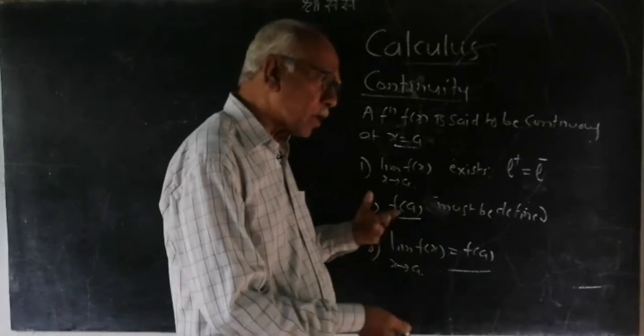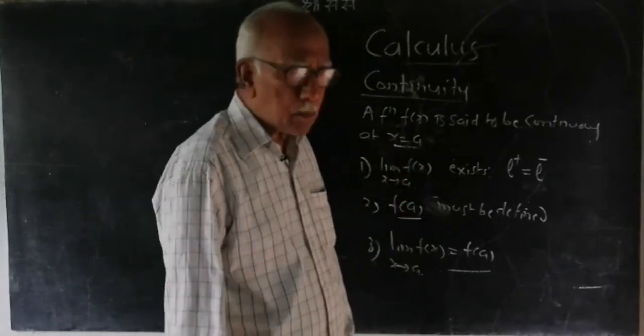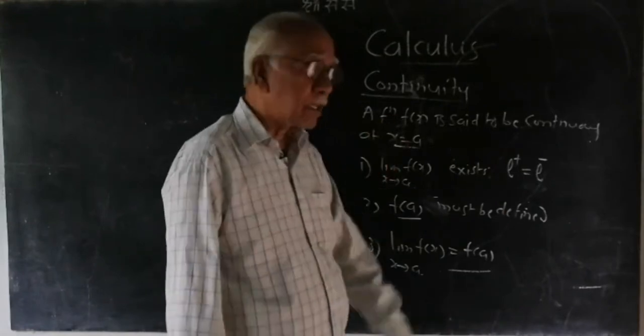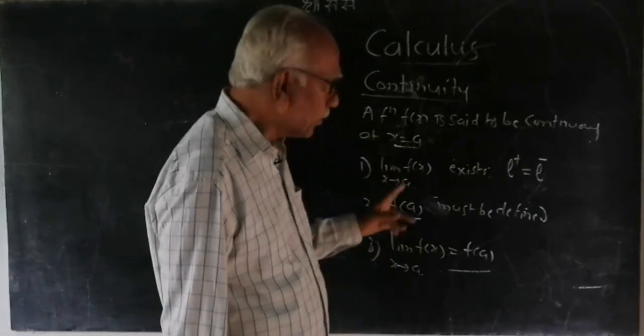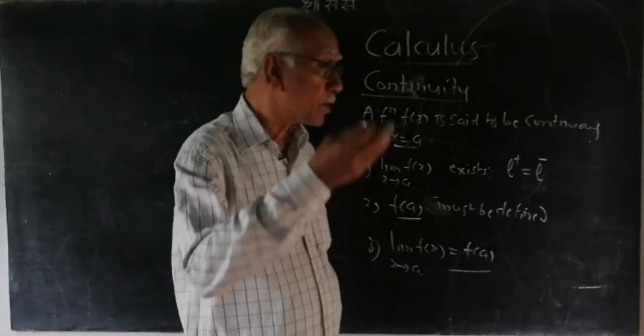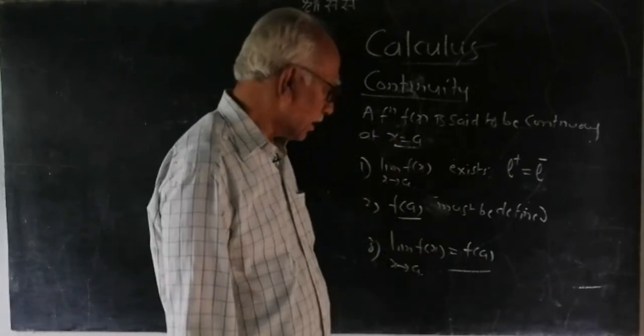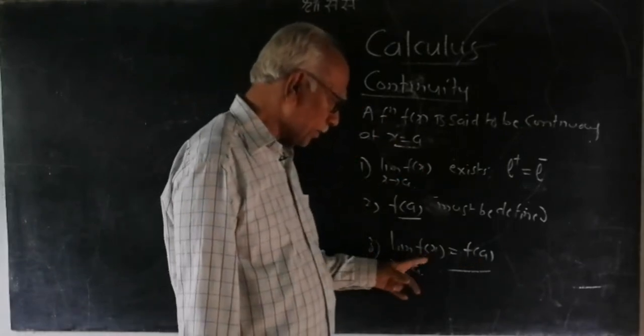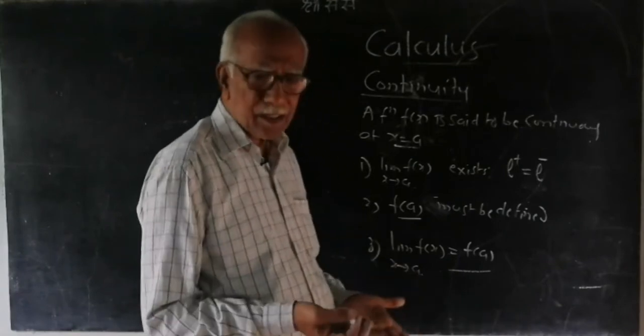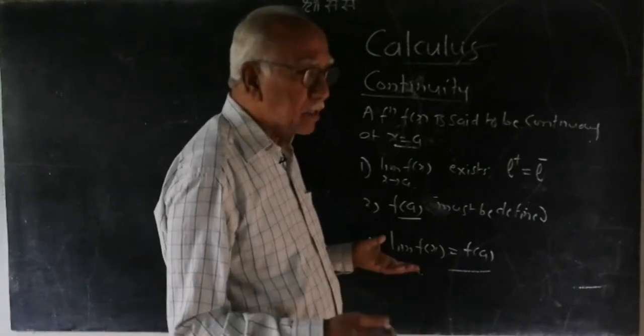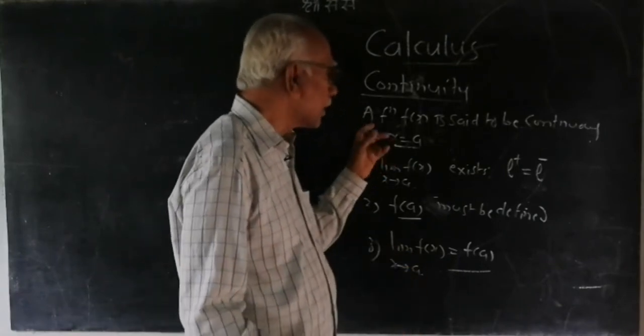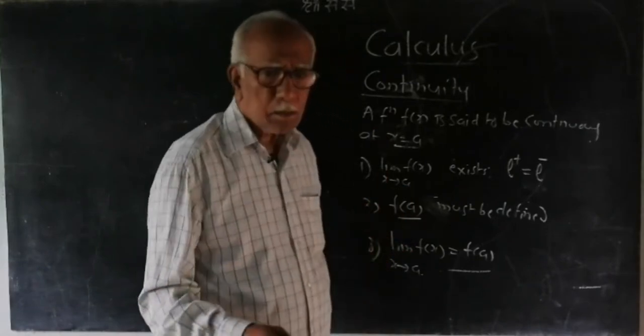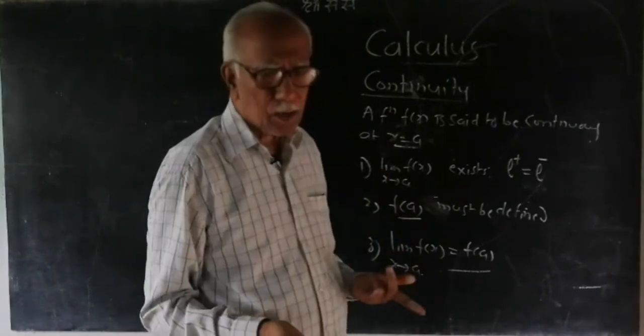So, we think of it conversely. If a function is continuous at x equal to a, then definitely the limit of f(x) as x tends to a is nothing but f(a). So, how can a function be made continuous? By removing the point of discontinuity.